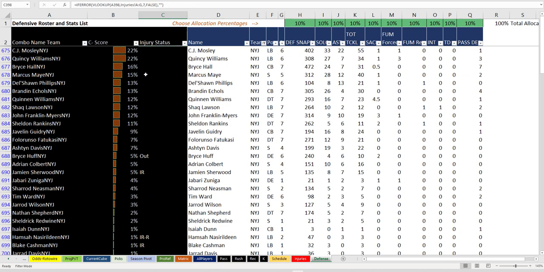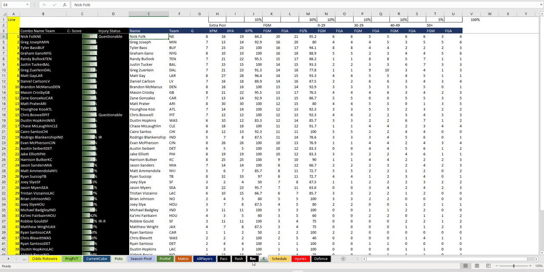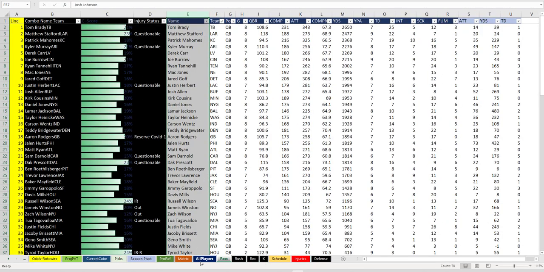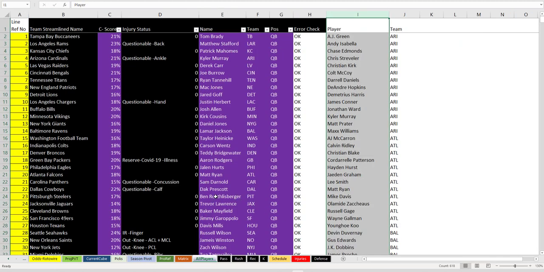I think I'm going to show a comparison of the team's total defensive ranking and then the injured portion of it, and then break it down to show you how injured the defense is. And also total percentages of the defense once we figure out what a good distribution is for all these different categories. So that's kind of how you build an assessment of a bunch of players. I have a similar one for kickers, for receivers, for rushers, and for passers. And we roll them all together, and I haven't obviously rolled defense into the everything list yet to make it fully compatible, which is what I'll do before Sunday.